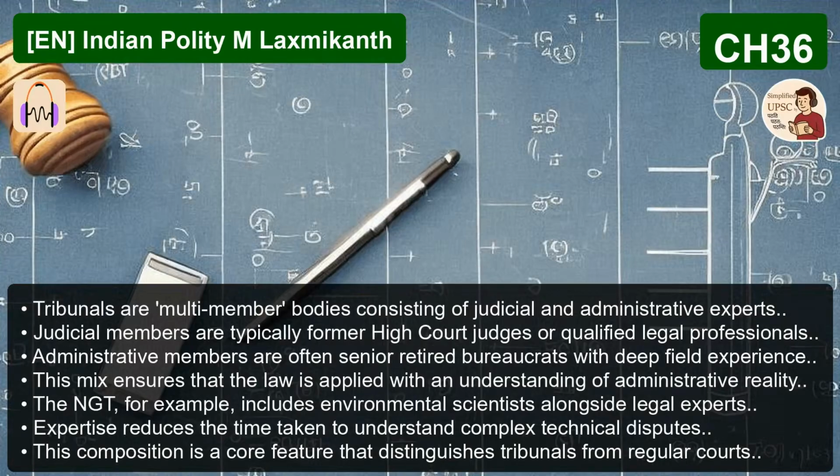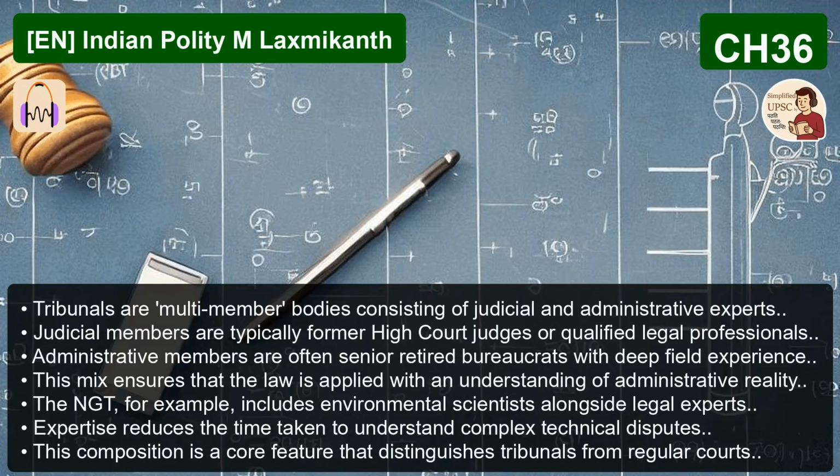Right. Article 323A is incredibly specific. It's very narrow. It gives Parliament the power to set up tribunals for disputes that relate exclusively to administrative matters. And what does that mean in practice? It means disputes and complaints about recruitment and conditions of service for people in public service. So affairs of the union, a state, any local authority. It's all about the internal machinery of government employment. And when Parliament used this power, the result was the Administrative Tribunals Act of 1985.